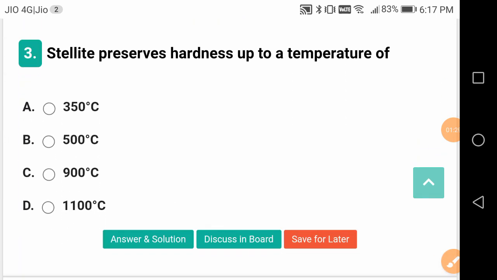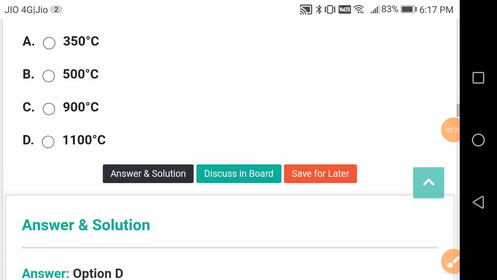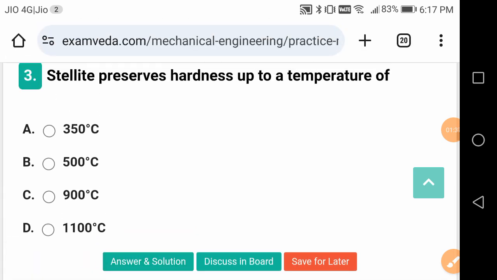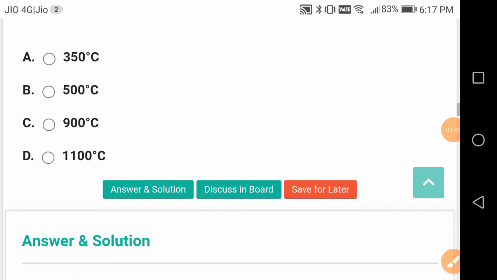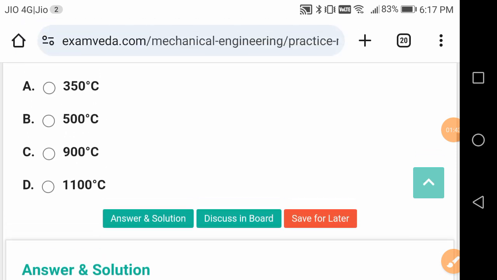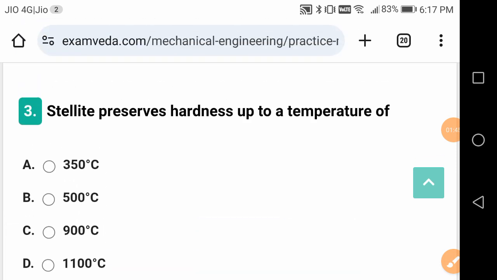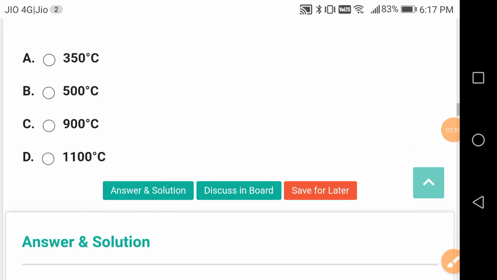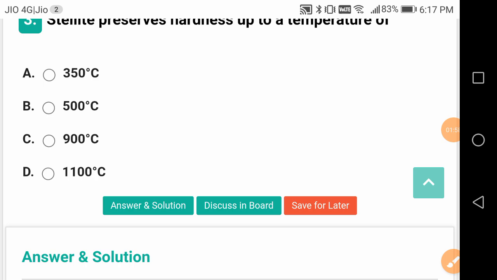Stellite preserves hardness up to a temperature of? Stellites are modern cutting tools which have very good tool life at high temperatures. They preserve their hardness. A cutting tool has to be necessarily hard for cutting different hard materials. So the stellite tools preserve hardness up to which temperature? It is up to 1100 degrees centigrade, very high.